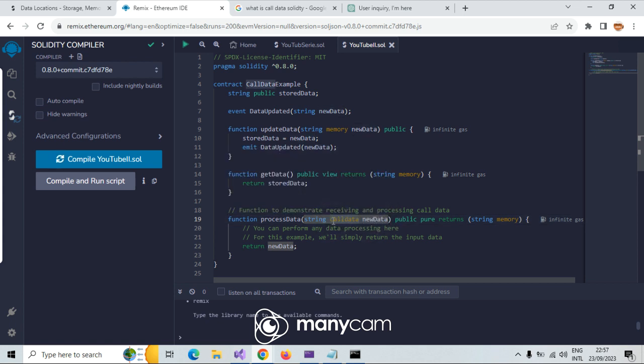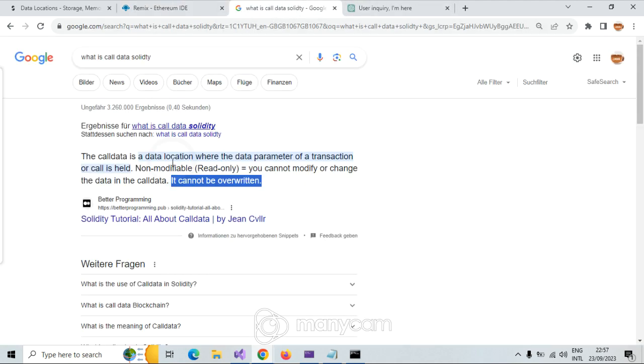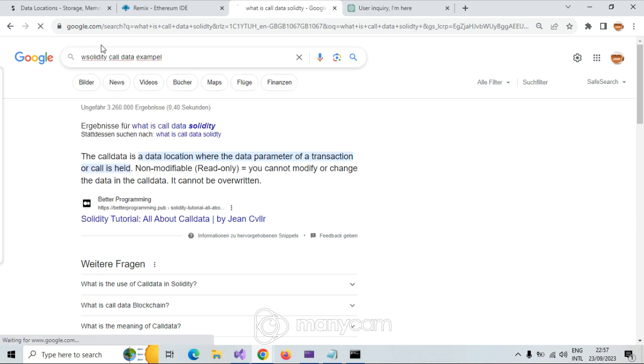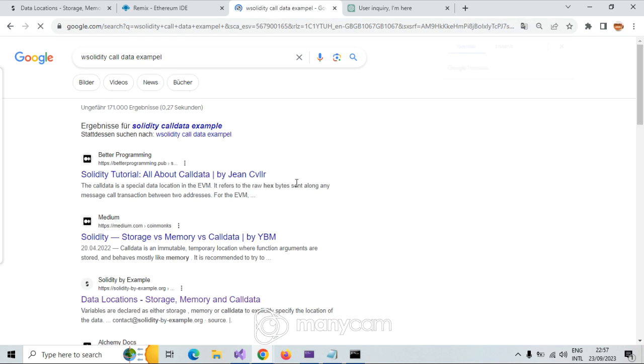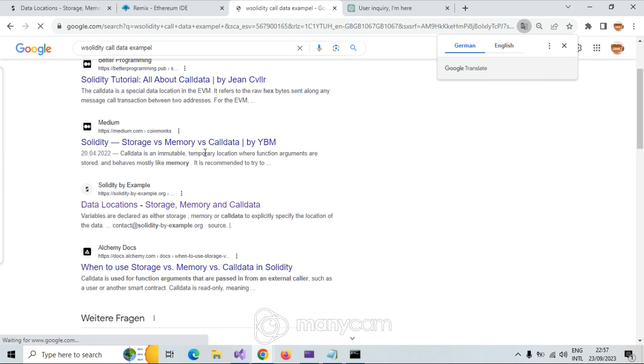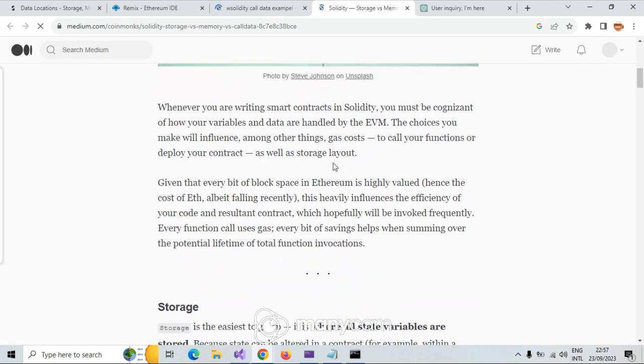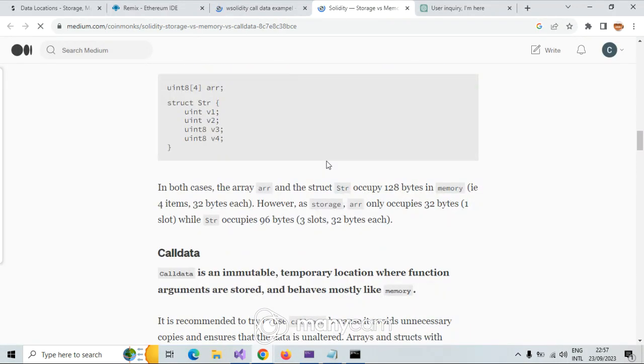It's Calldata, only Calldata, just call it. And let me see here, for example, Solidity Calldata example. Let me come here and search on the internet. I want to go also, let me see what we find.